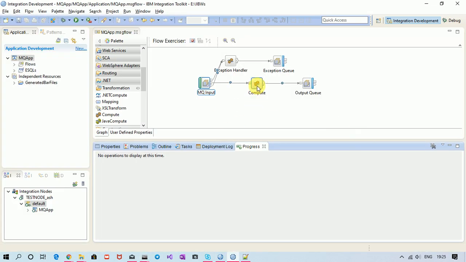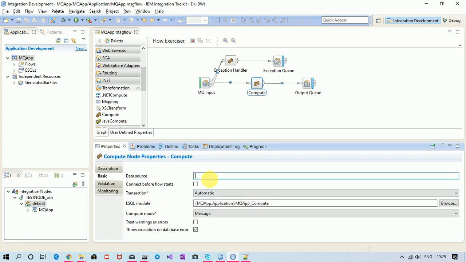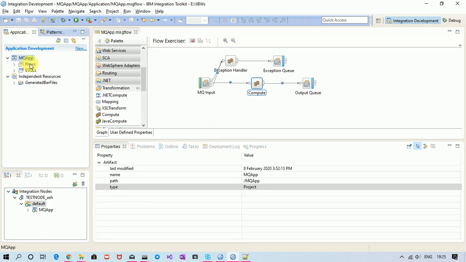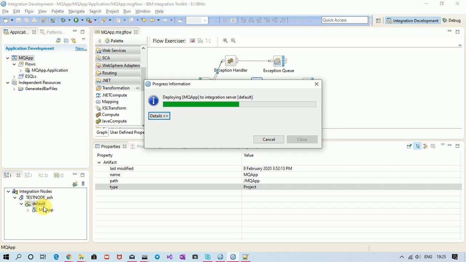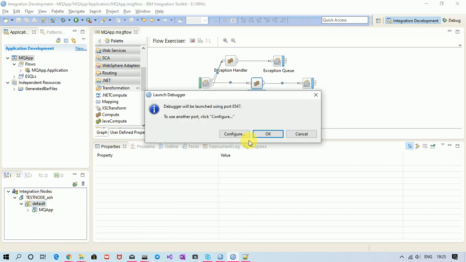Now, in order to create an exception over here, let us put some random data source name. This data source doesn't exist, so my compute node will throw an exception, right? So let's save and deploy. Now again launch the debugger to analyze the behavior in debugger mode.